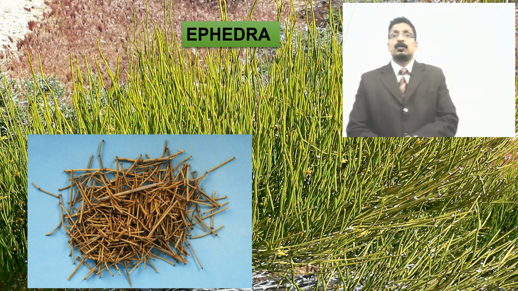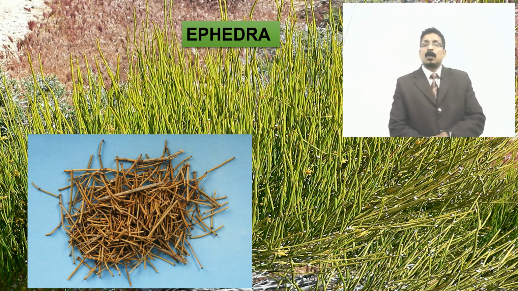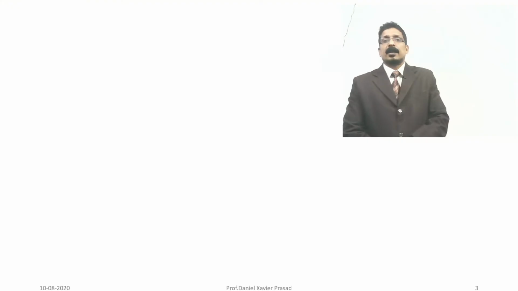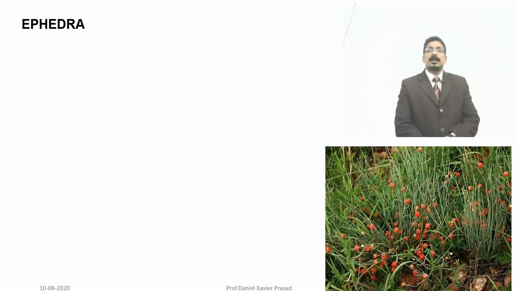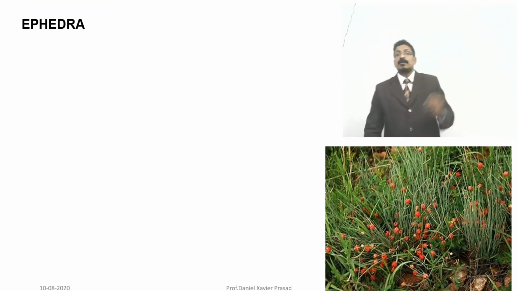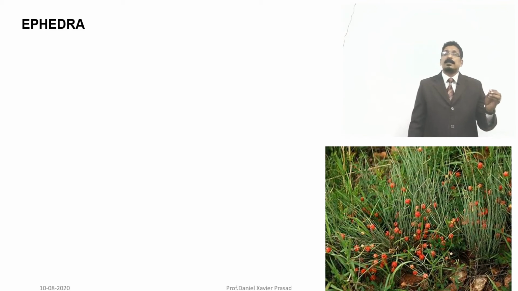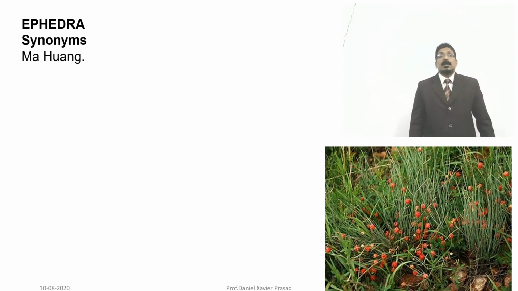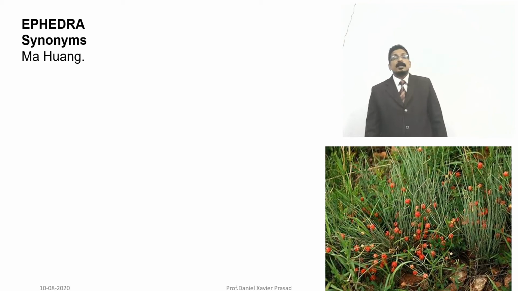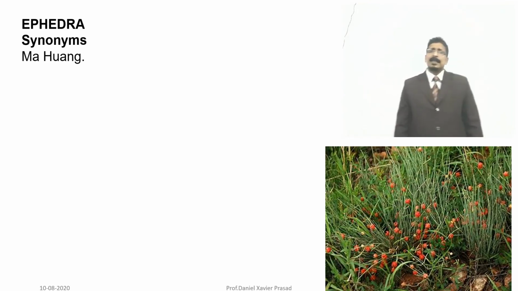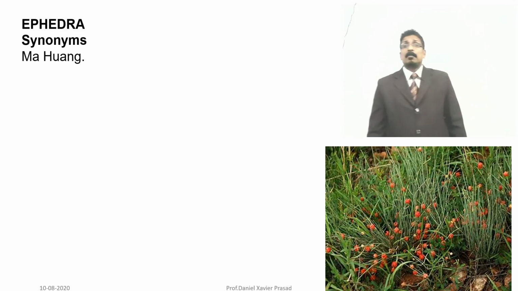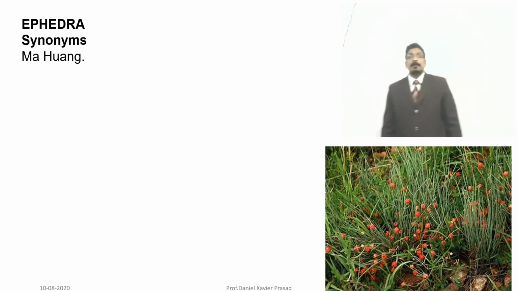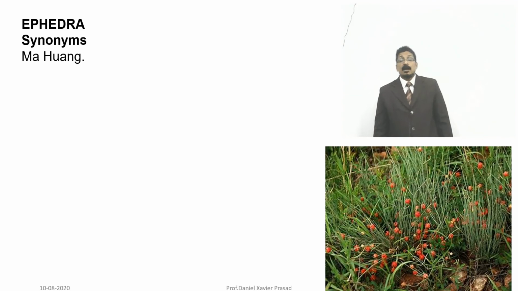So that's why we are just giving one drug in one part of the plant. And here you can see in ephedra, the plant, as I told, it has a flowering time. You can see it's a reddish flower, a beautiful flower, easily identified as shown in the picture. And its synonym is Ma Huang. Actually it is a Chinese synonym, more geographically identified in China.